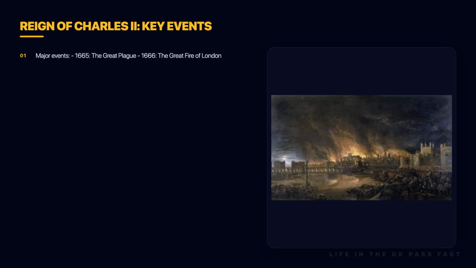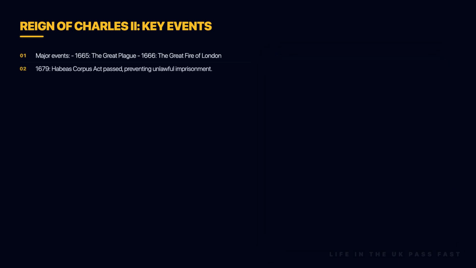During Charles II's reign, a major plague struck London in 1665, followed by the Great Fire of London in 1666, which destroyed much of the city. The Habeas Corpus Act was passed in 1679. This made it illegal to hold someone in prison without a court hearing.